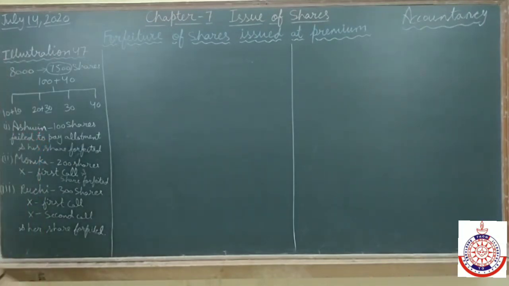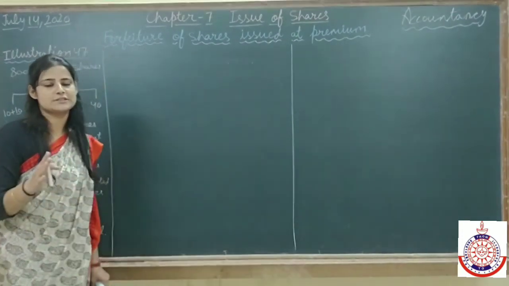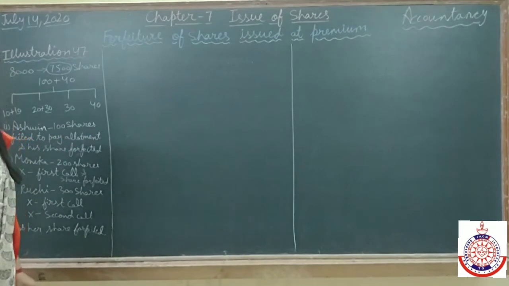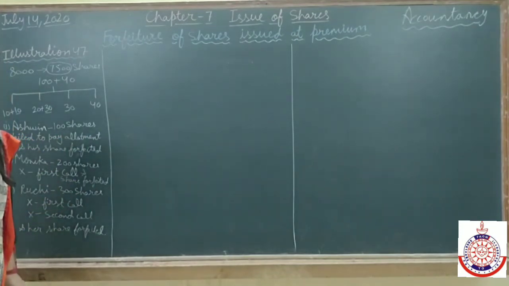Clear? Second shareholder, Monica, holding 200 shares, failed to pay first call. Monica has paid allotment money, but she failed to pay first call, and her share was forfeited after the first call only.